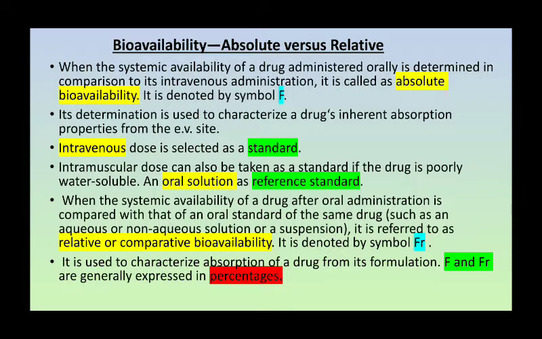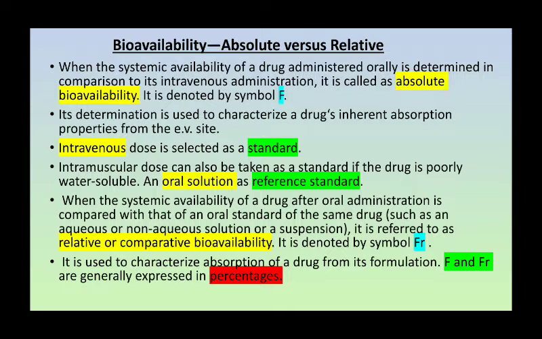It is used to characterize a drug's inherent absorption properties from the extravascular site. Intravenous dose is selected as a standard, and in some cases intramuscular can also be taken as standard if the drug is poorly water soluble. An oral solution is taken as the reference standard.